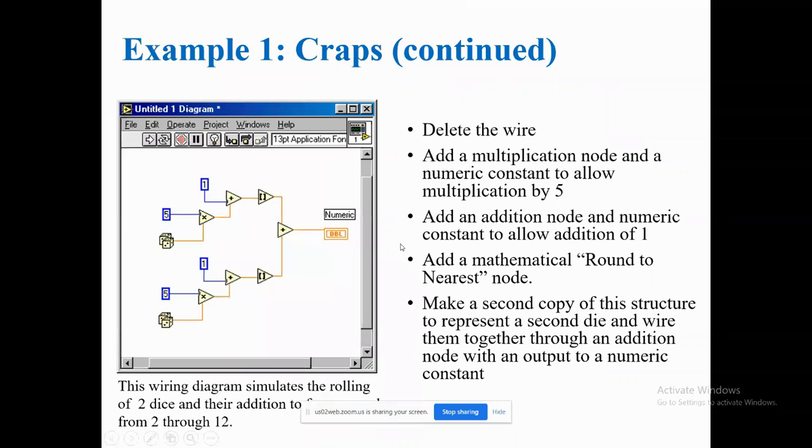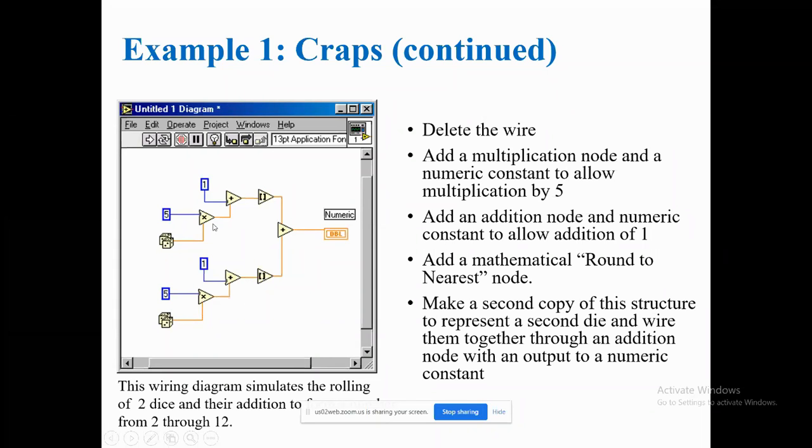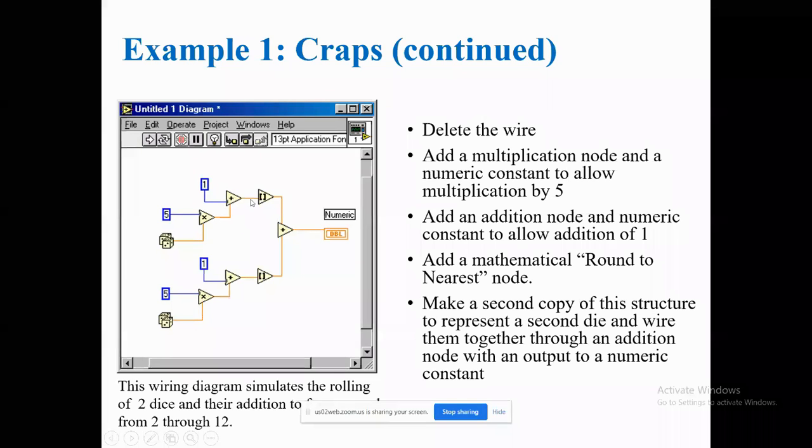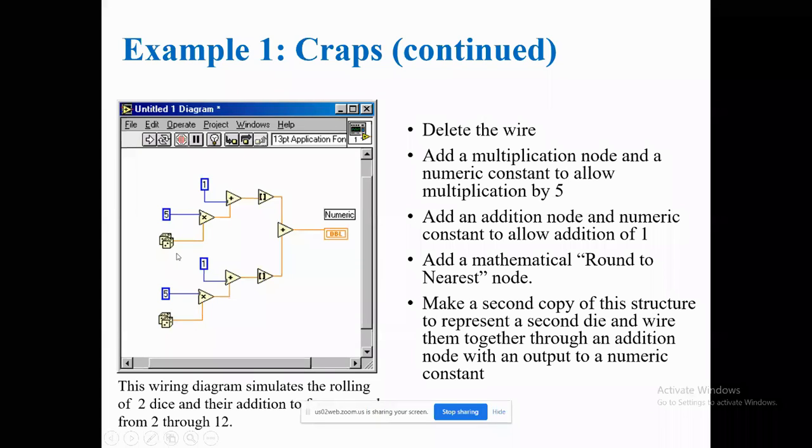So the same thing, I'm taking one die, so it will generate some random number. I'm multiplying with 5 and adding 1. And if you make it a sum of 2, this is one die, and I use one more die and I'm adding this. So by using 2 dice, I'm generating the random number, multiplying by 5 and adding 1, and I'm summing for 6 times. And finally, I'll get some value. That means this is one kind of operation, the probability of throwing 2 dice.